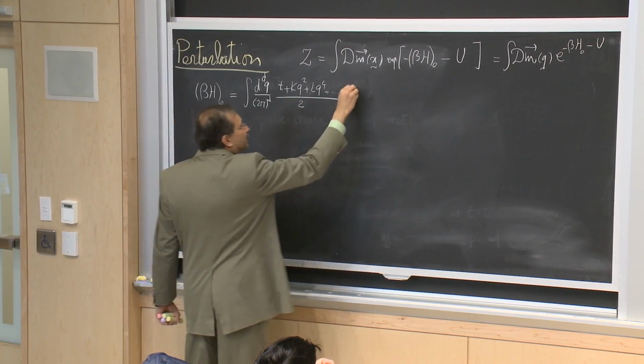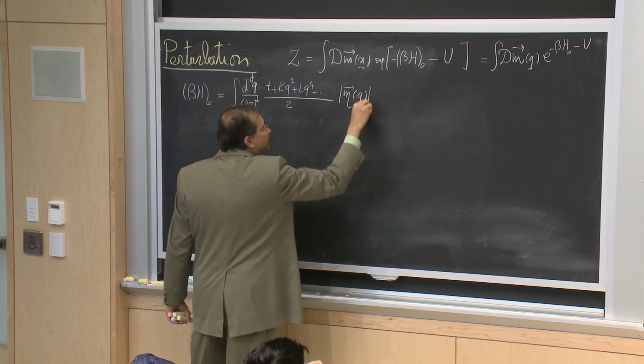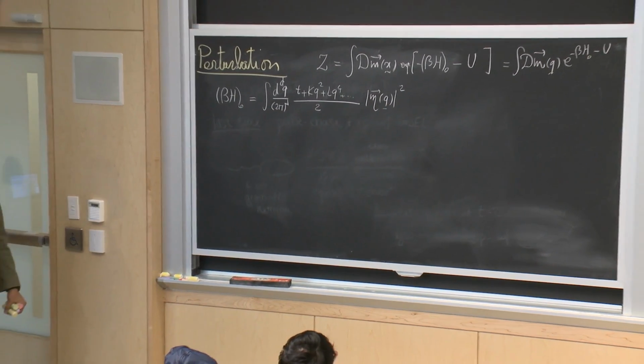And so there is some m of q squared characterizing this part of the Hamiltonian.